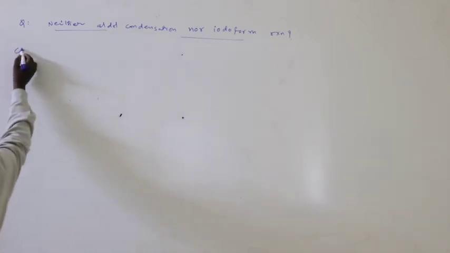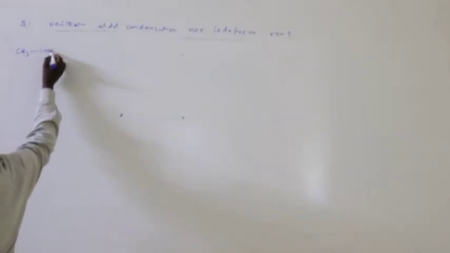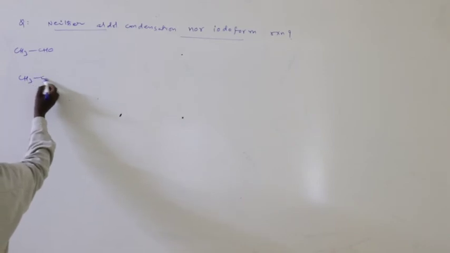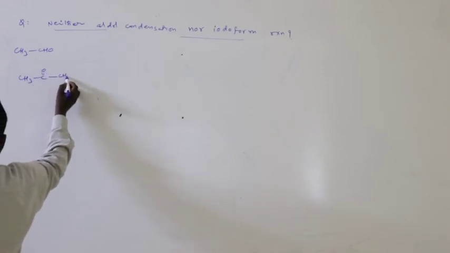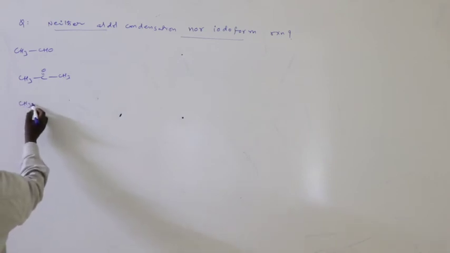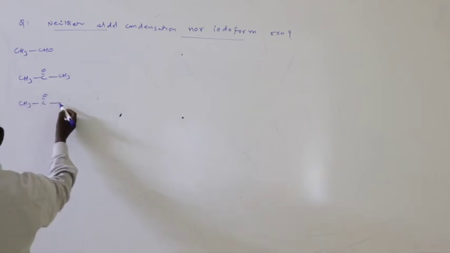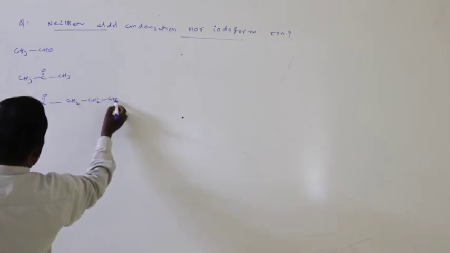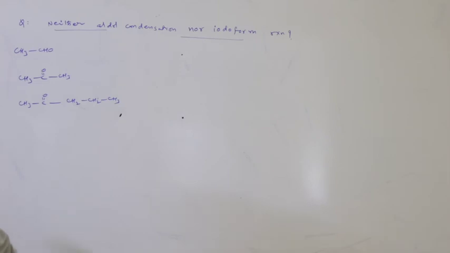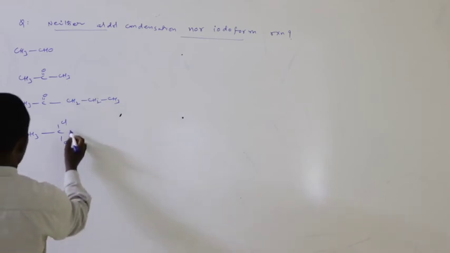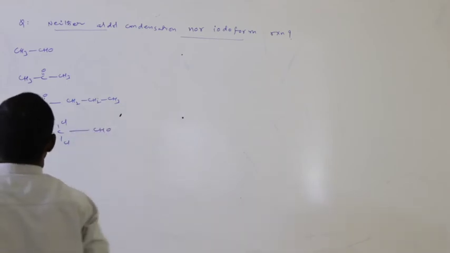First option is acetaldehyde, CH3CHO. Second option is CH3COCH3, and the third option is CH3COCH2CH2CH3, and the fourth option is CCl3CHO.